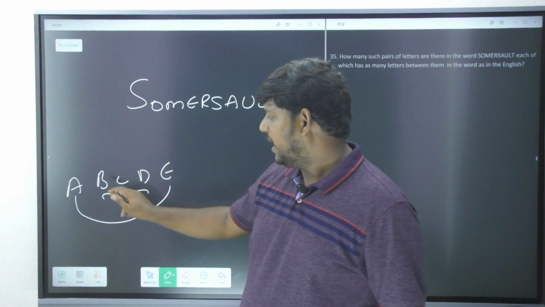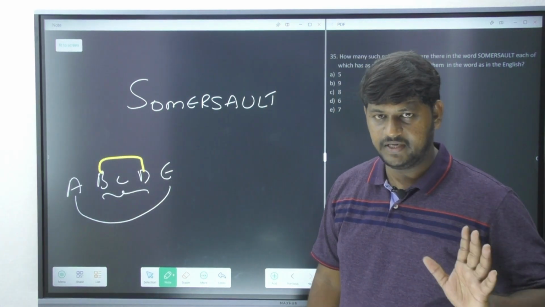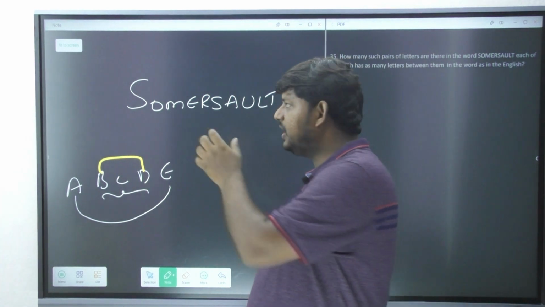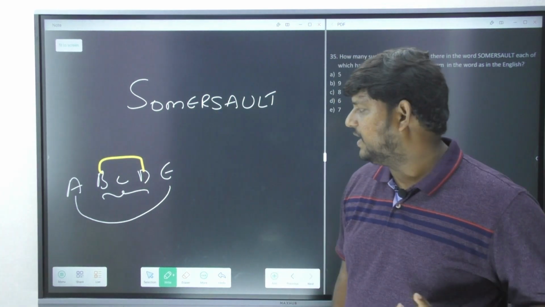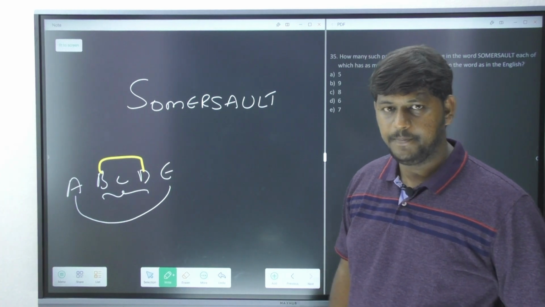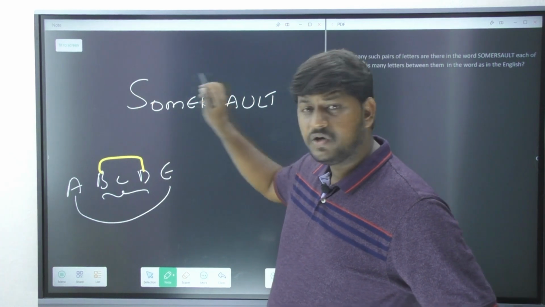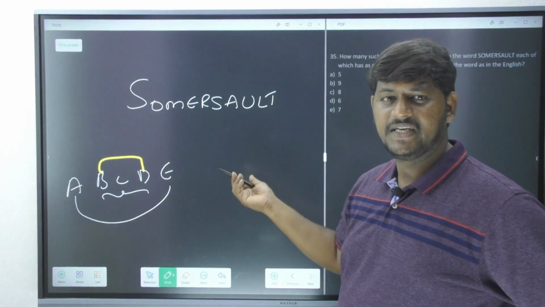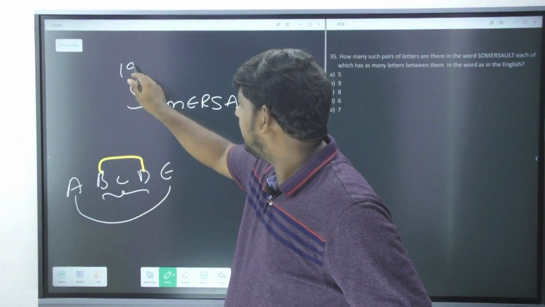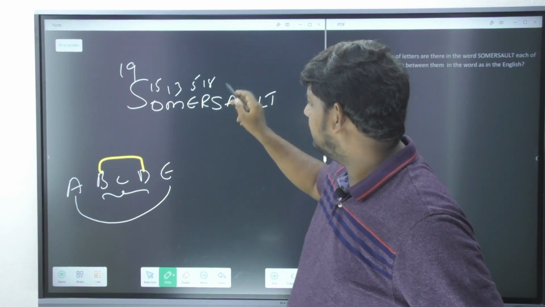Now please observe, in between B and D, how many letters are there? Only one letter. If you see only one letter in between B and D in the given word, then you call it a pair. Am I clear? Now let's see. In order to solve this question, obviously we are going to write the place values, which is going to be very easy for you if you know them.